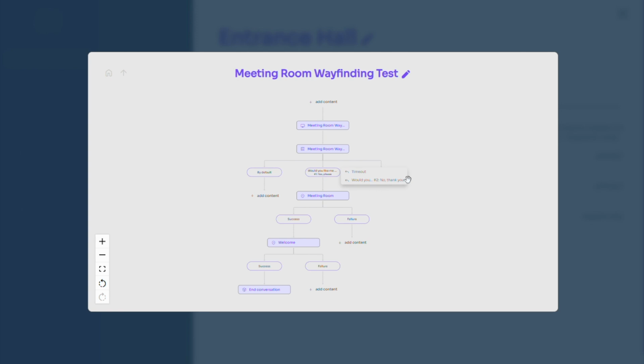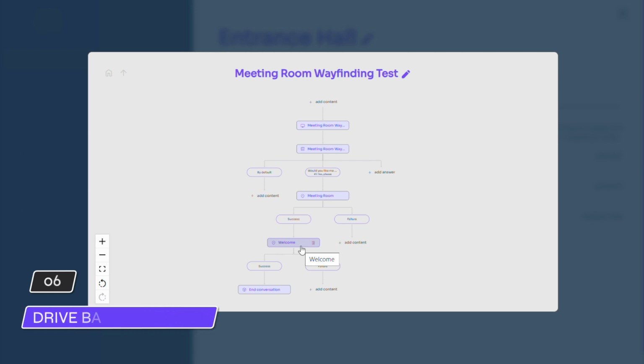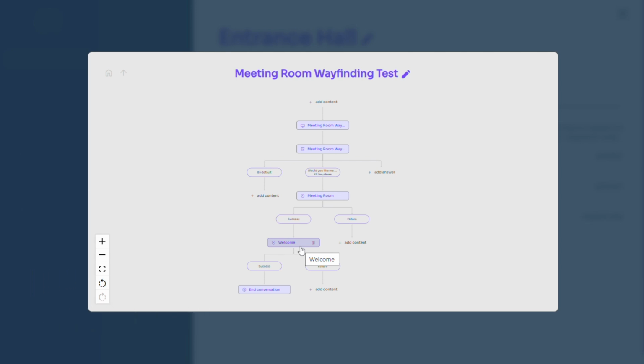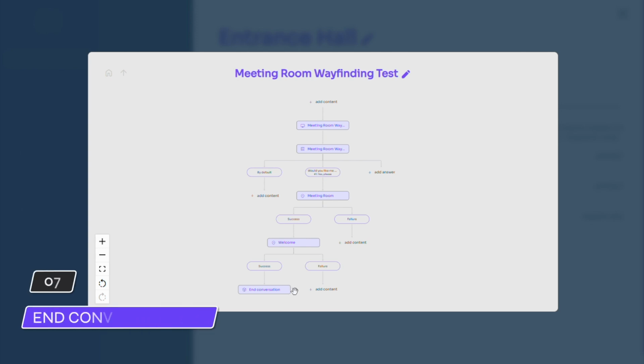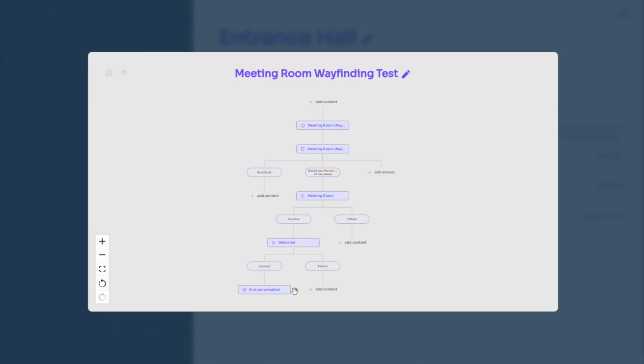content of the application. The welcome position is added after successfully guiding the interactor to the meeting room. This ensures that the robot returns to its original location. As a final step, we add an end conversation after successfully navigating back to the welcome position. We have now reviewed the logic behind the group and are ready to recreate it from scratch.